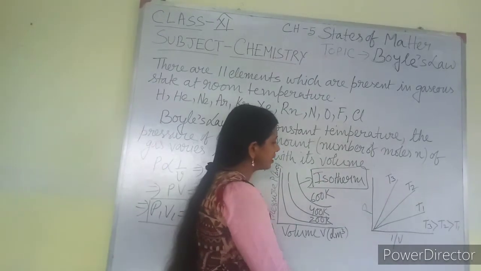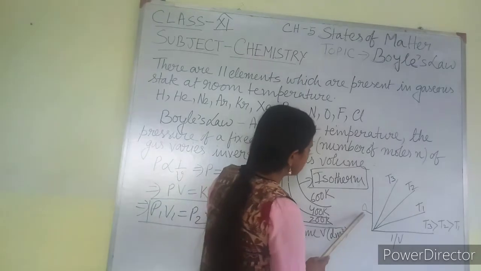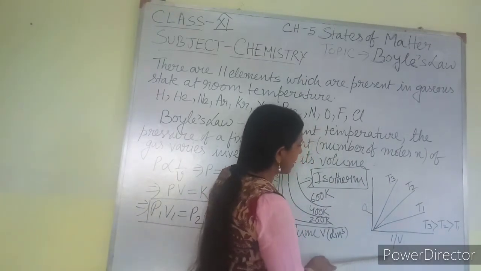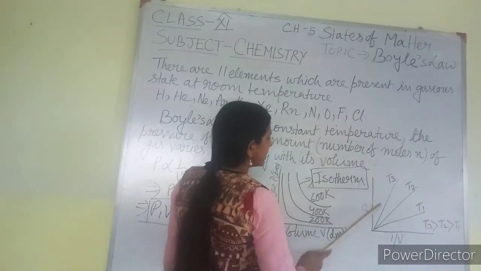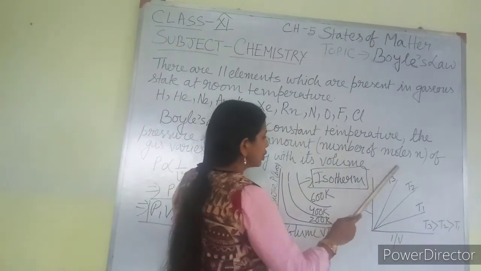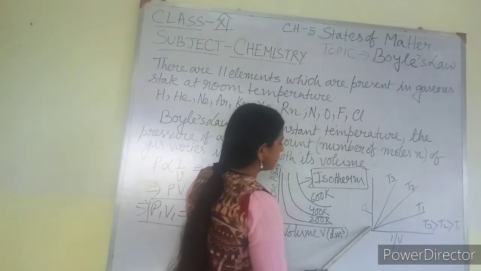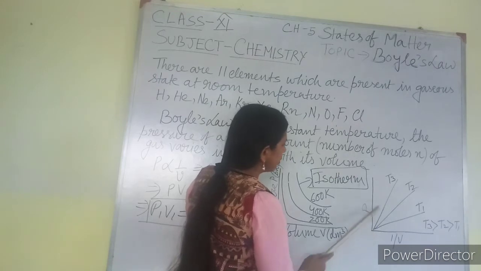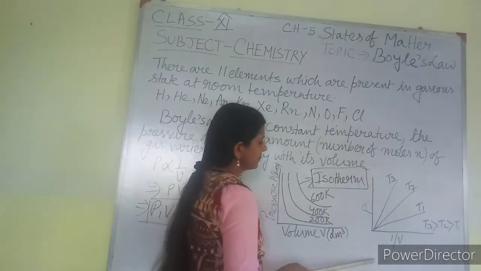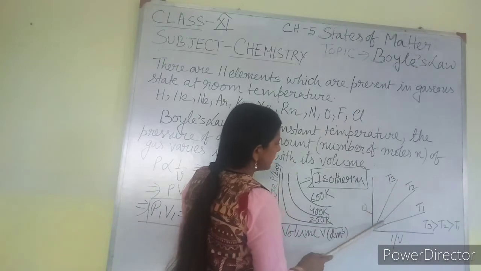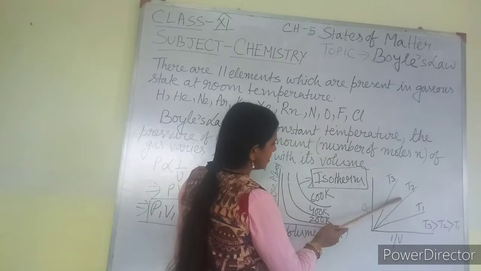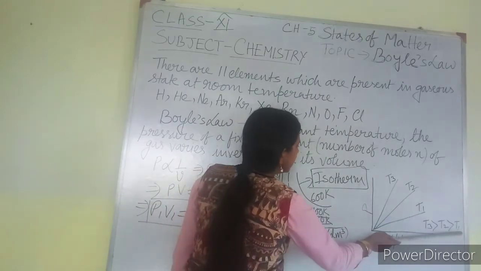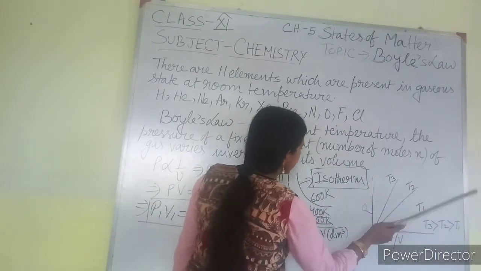This is another graph, drawn against P and 1 by V. On one side is pressure, on the other side is 1 by V. Here also, at different temperatures, straight lines are obtained. Those straight lines originate from the point of intersection of both the axes. This one is at a higher temperature, then the next temperature, and then the next: T3 is greater than T2, which is greater than T1.